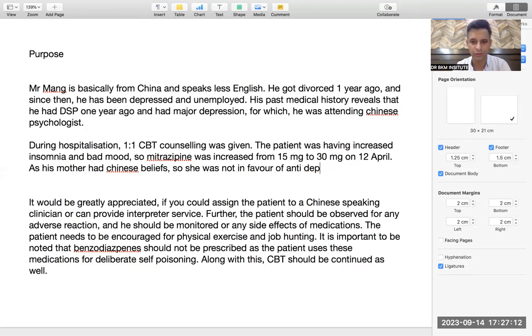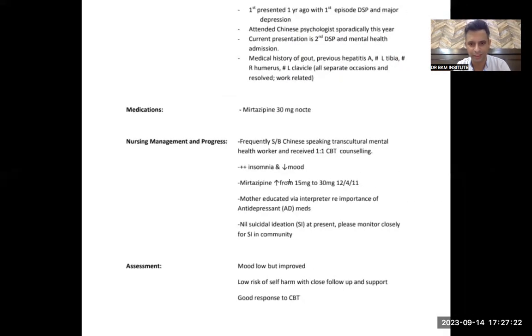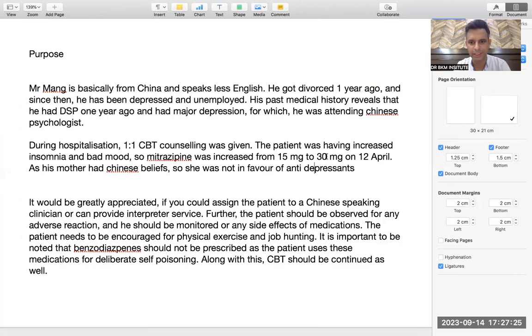So his mother was not in favor of antidepressants. I don't know the spelling of antidepressants. I can take it from here. Why take these antidepressants? It's all good. Antidepressant should be together. So his mother was not in favor. So she was educated.